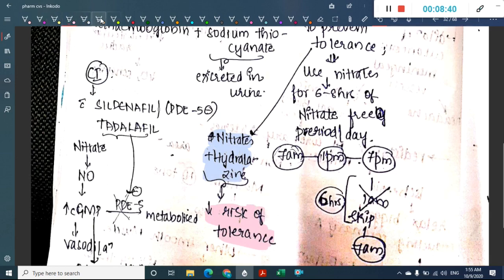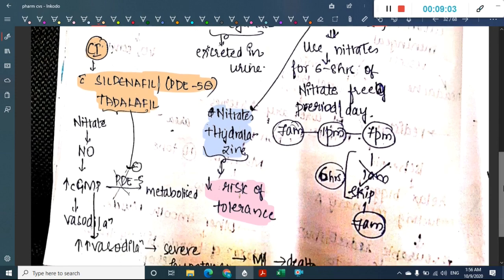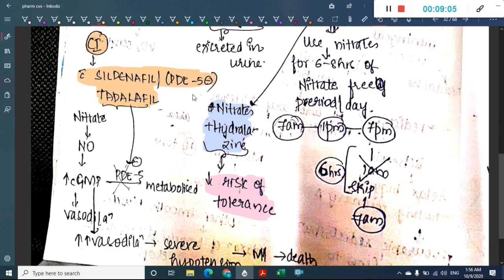Okay, then what are the contraindications? These nitrates are contraindicated with sildenafil or tadalafil. What is this sildenafil or tadalafil? These are phosphodiesterase 5 inhibitors. They inhibit the phosphodiesterase 5 enzyme, which normally metabolizes the cyclic GMP. But if you give nitrates with this phosphodiesterase 5 inhibitor, what happens is these nitrates will activate cyclic GMP.